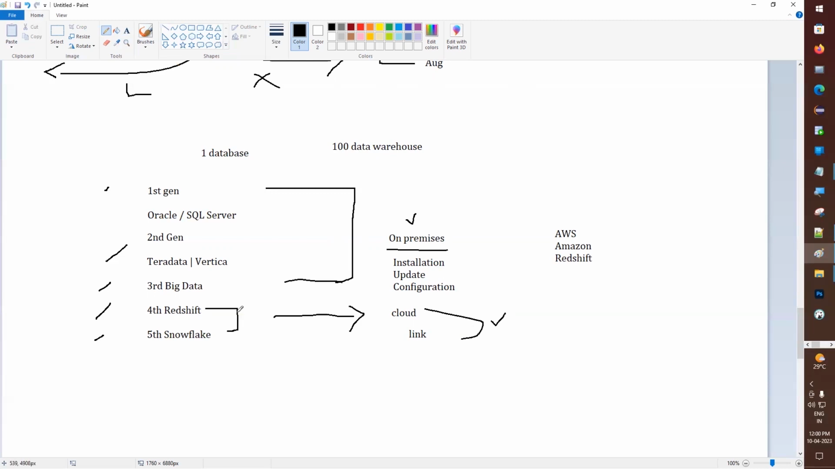So then why are we coming here? Both Redshift and Snowflake are cloud only. Why do we go to Snowflake instead of Redshift?